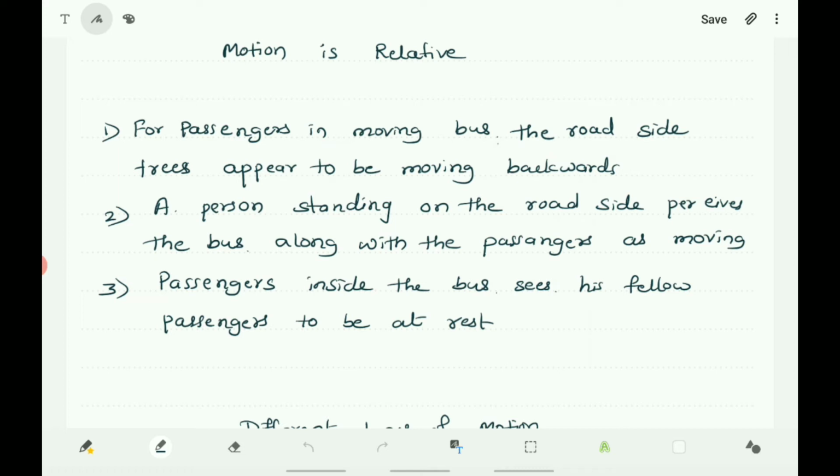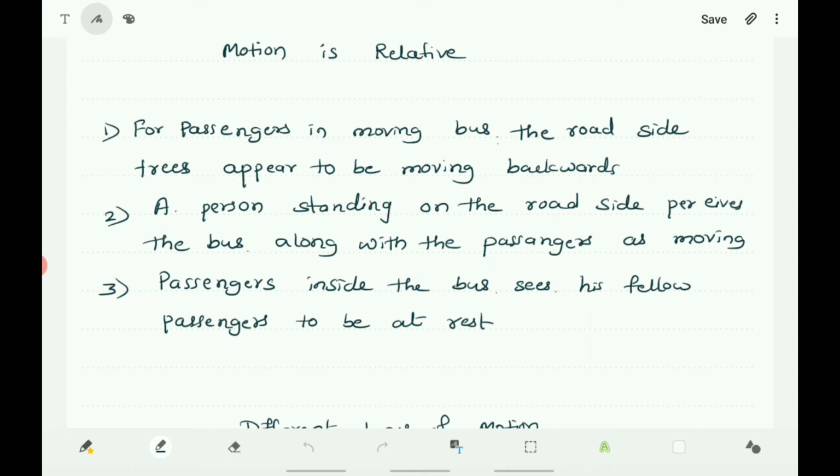And when you are sitting in the moving bus, as there is no change in the position of the other fellow passengers with reference to you, you may observe that the passengers in the bus are at rest. This is with reference to you in the bus.